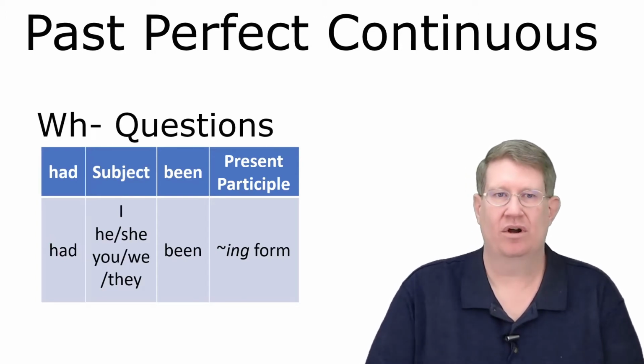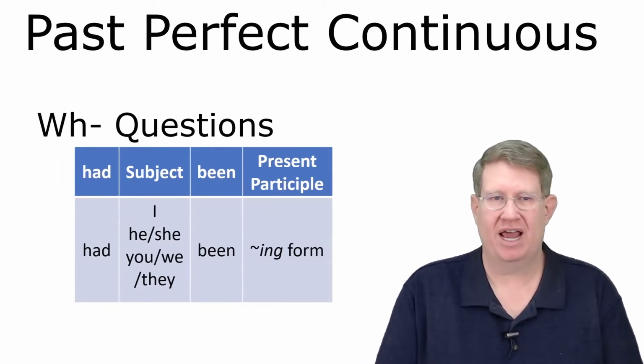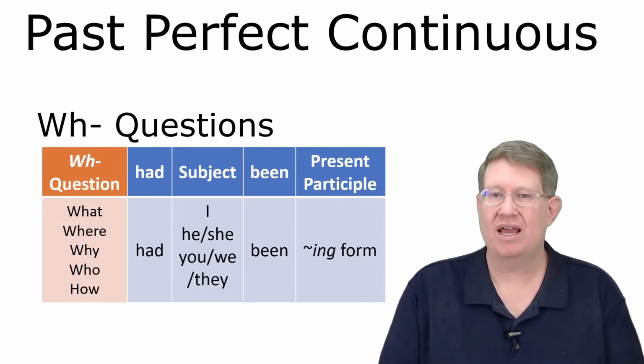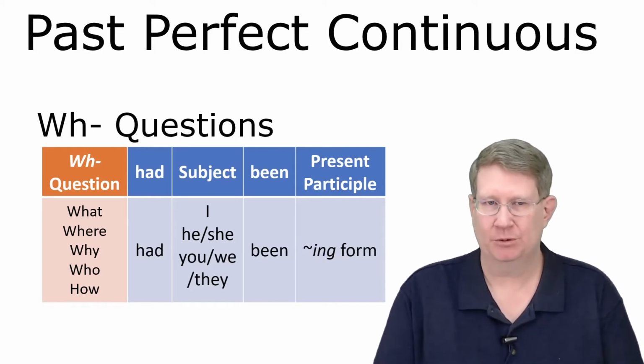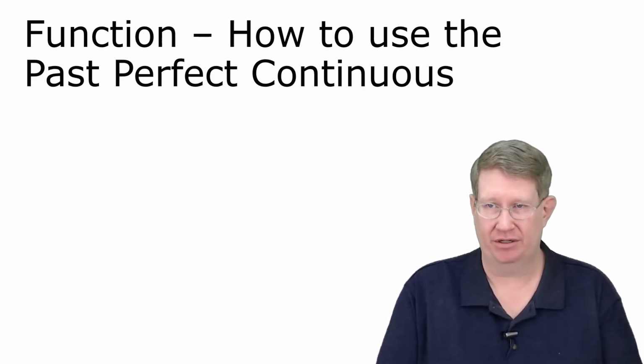Now, for WH questions, we leave things where they are and we just add the WH question word at the beginning of the sentence. So, why had you been singing? Who had you been seeing? Okay? All right. Let's move on now to the function of the past perfect continuous.